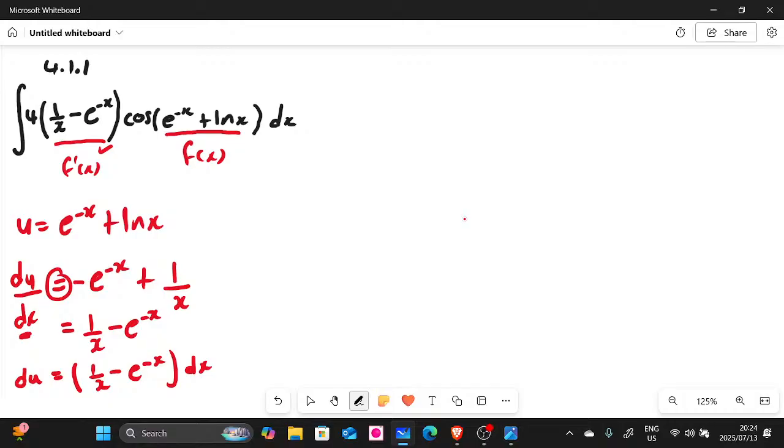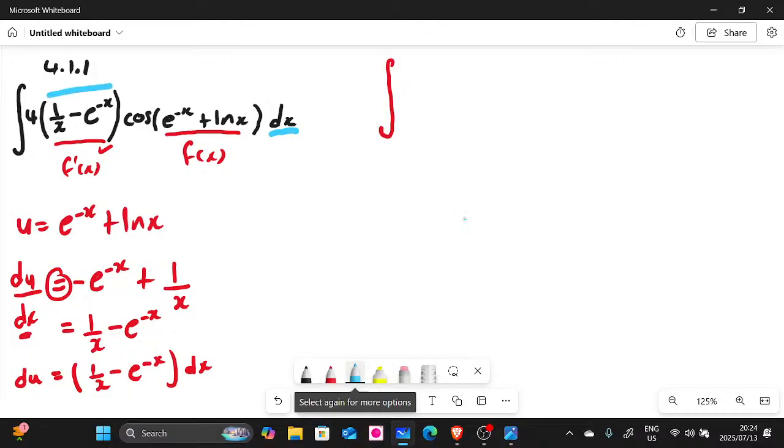So if we decide to use the u method, let me try to use it. Let me just use a different color again to highlight this. We have dx there. We also have this inside the bracket, which is 1 over x minus e to the power of negative x. We also have it here as well. Do you guys see? We have 1 over x minus e to the power of negative x, dx. So these two, when you check, are equal to du. Do you guys see? They are equal to du. So we can write it as du, right?